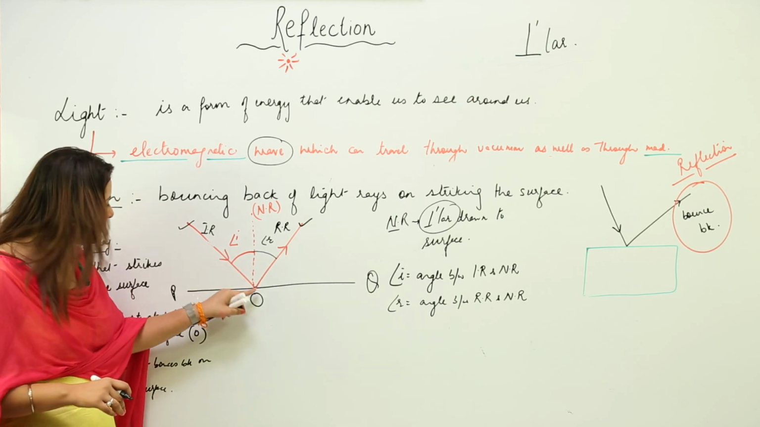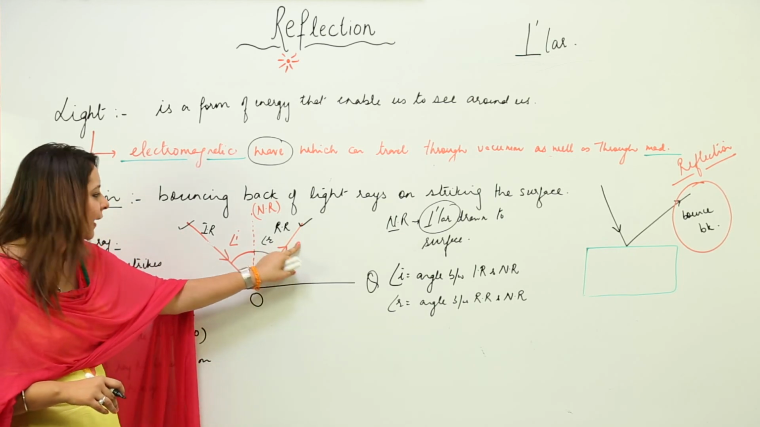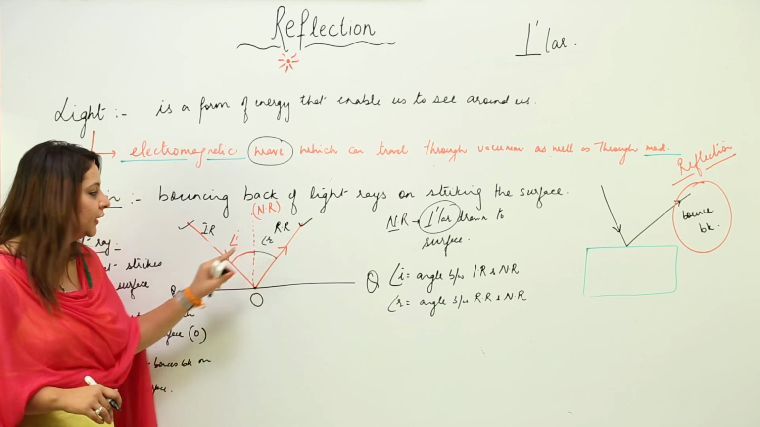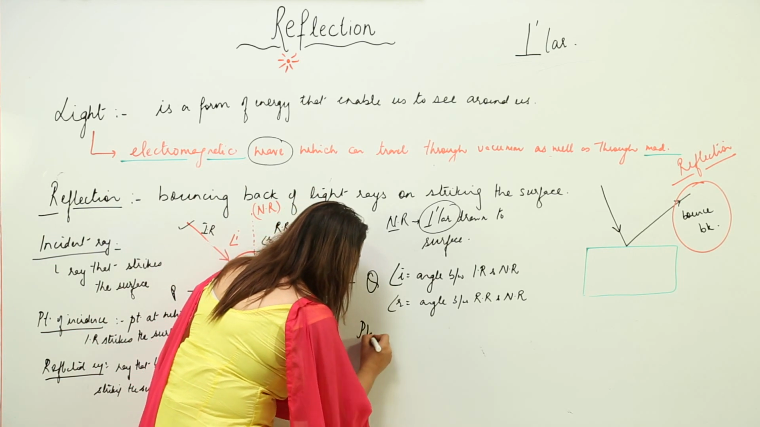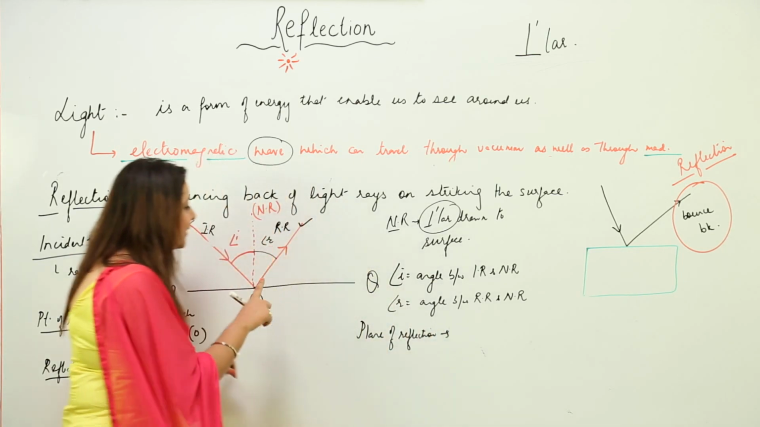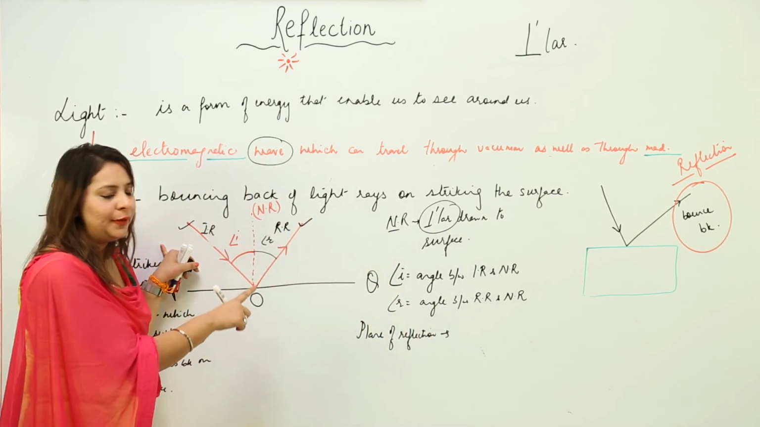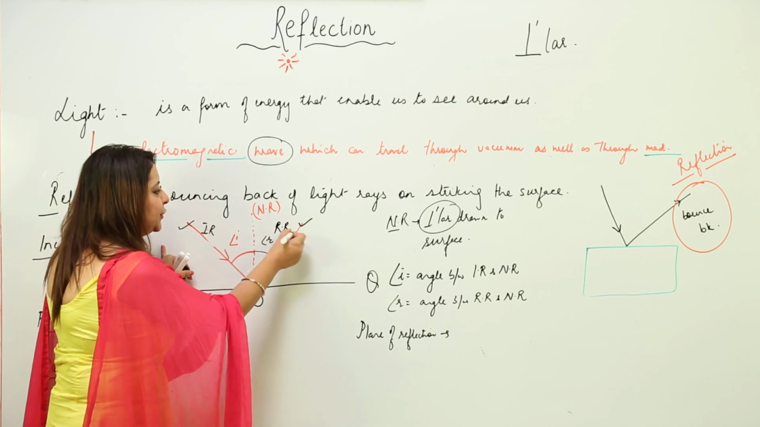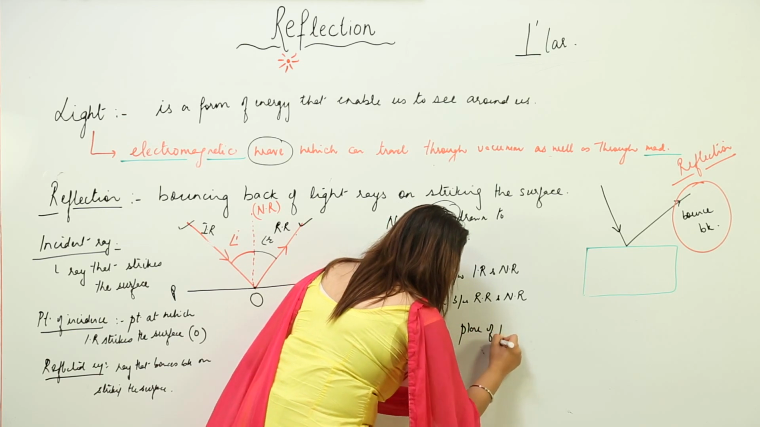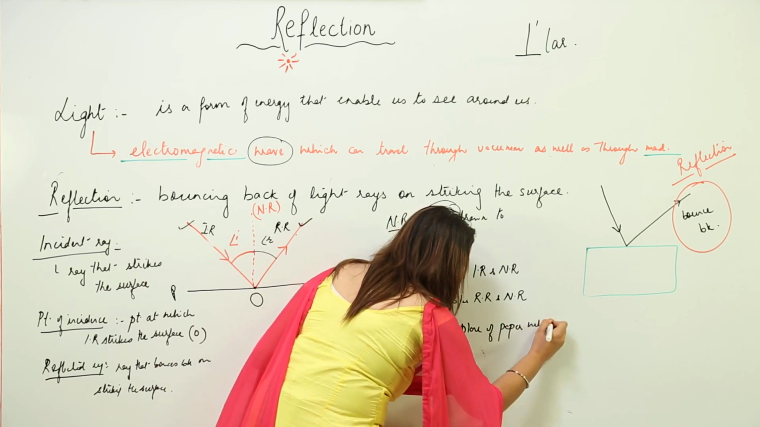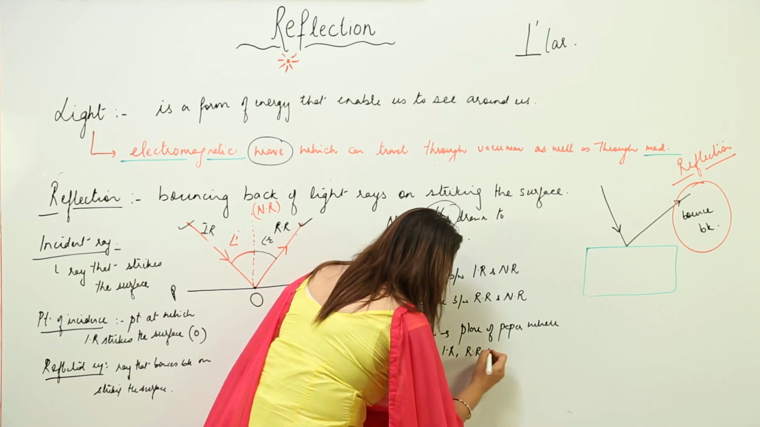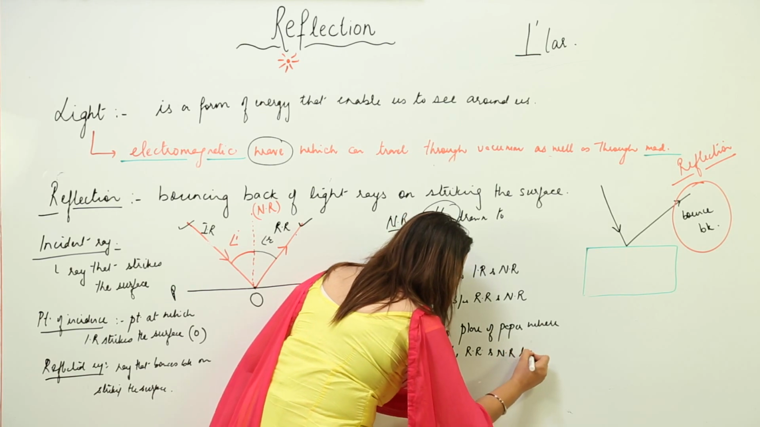So you can clearly make out what is there in this figure. This is the incident ray, this is the point of incidence, this is the reflected ray, this is the normal ray, this is the angle of incidence, this is the angle of reflection. And now we have a new term, the plane of reflection. So what is the plane of reflection? The plane of reflection is the plane of paper where the incident ray, reflected ray and normal ray lie. We will write: plane of reflection is the plane of paper where all these three rays lie. What three rays? Incident, reflected and normal ray.